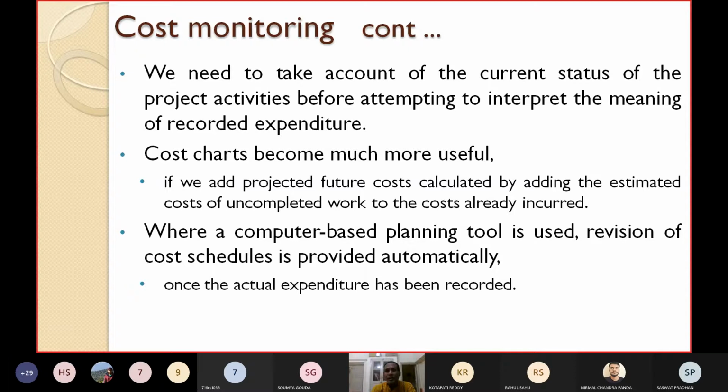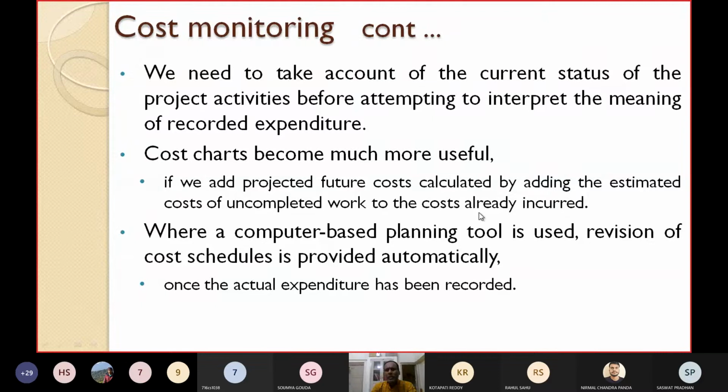How is it calculated? By adding the estimated cost of the work that is not completed so far, that means the cost of the uncompleted work, to the cost already incurred. So how can we make the cost chart more useful? We can make it more useful if we add the projected future cost, which is calculated by adding the estimated cost of the uncompleted work, that is the work that has to be completed, to the cost which has already been incurred.